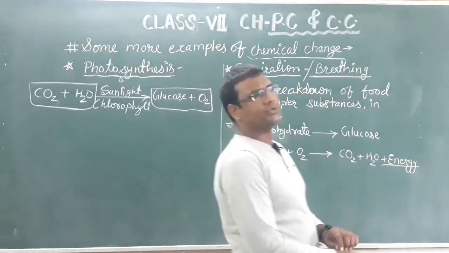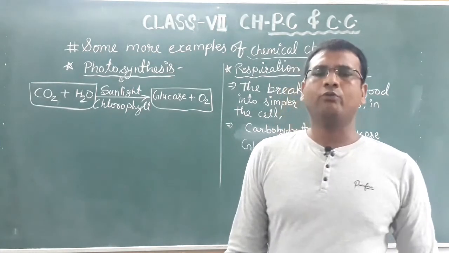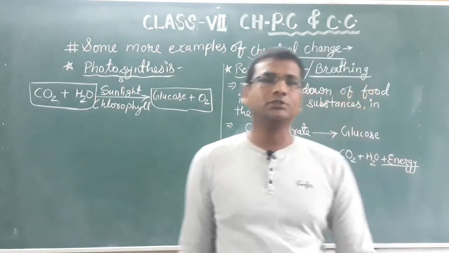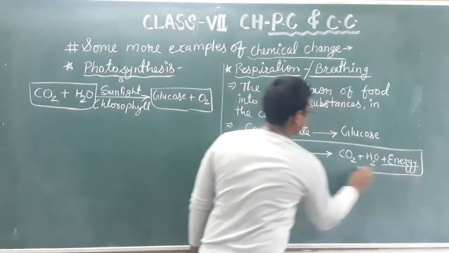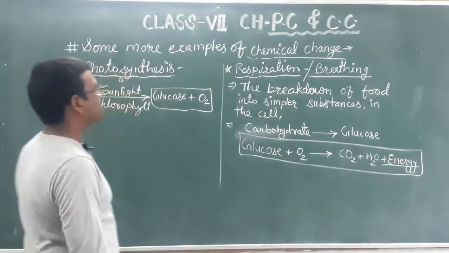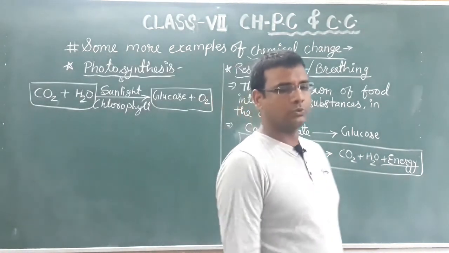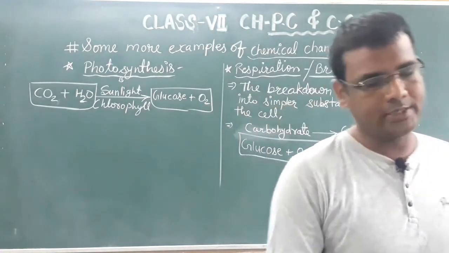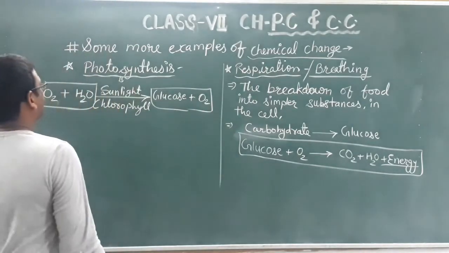A very basic question is asked in class 6th or 7th: why do we eat food? The answer is to get energy. So this is the chemical change, that glucose is broken down in presence of oxygen into carbon dioxide, water and energy. So these are some examples of chemical change.